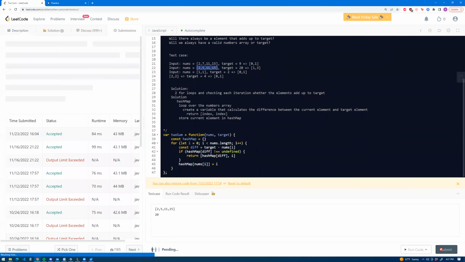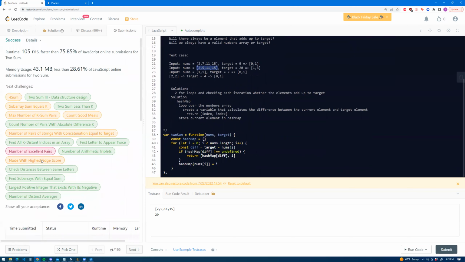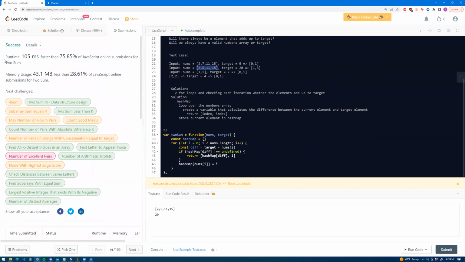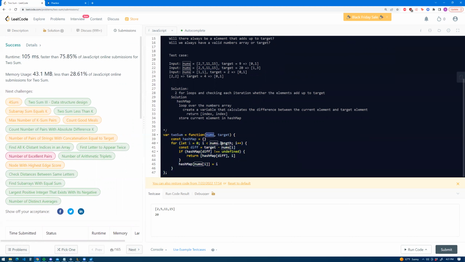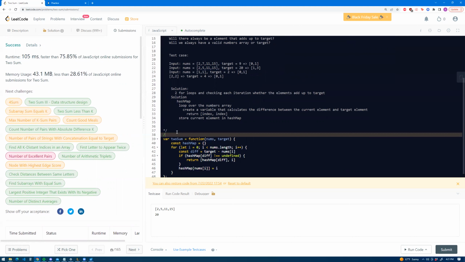So let's just try submitting it. Yeah, and it looks like that works correctly. So the time complexity for this will actually be O of n, because we're only iterating through the numbers array once. And the reason it's O of n is because it could keep on growing depending on the input. And the space complexity would be, let me actually write it down.